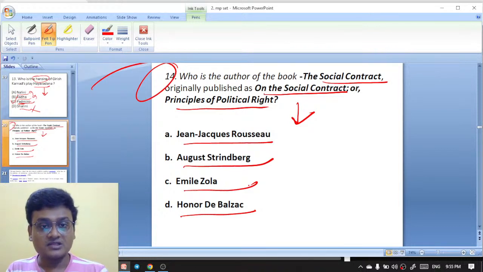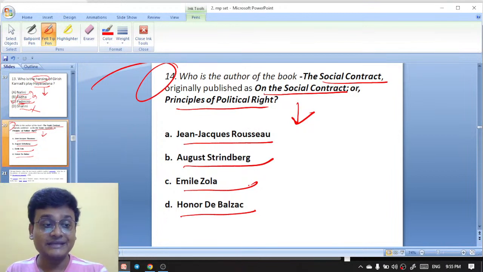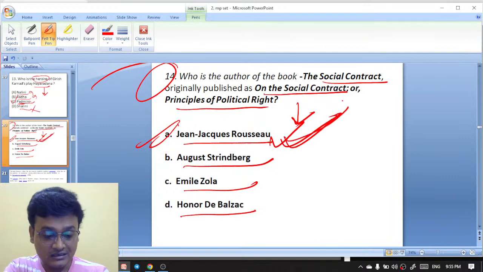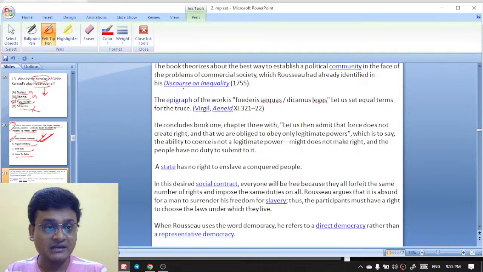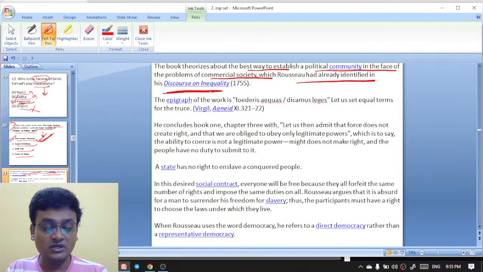The Social Contract, originally published as On the Social Contract or Principles of Political Right, was written by Jean-Jacques Rousseau. So here A is the right answer. The explanation says the book theorizes the best way to establish a political community in the face of the problems of commercial society, which Rousseau had already identified in his Discourse on Inequality.